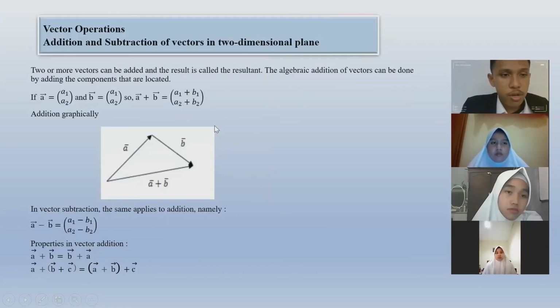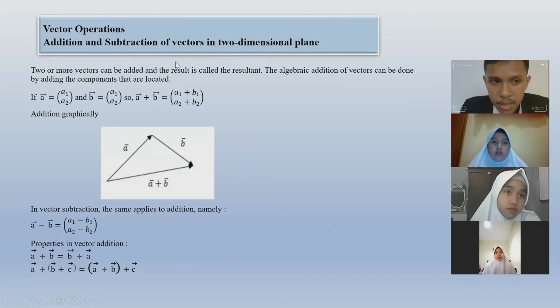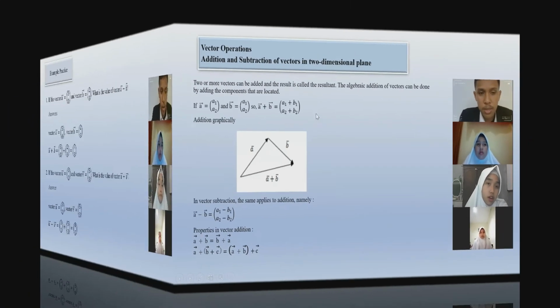So I want to tell you about vector operations: addition and subtraction of vectors in a two-dimensional plane. Two or more vectors can be added and the result is called the resultant. The algebraic addition of vectors can be done by adding the components that are located.